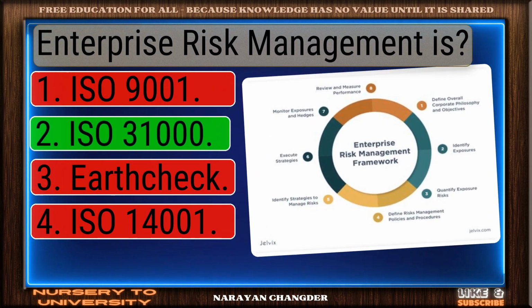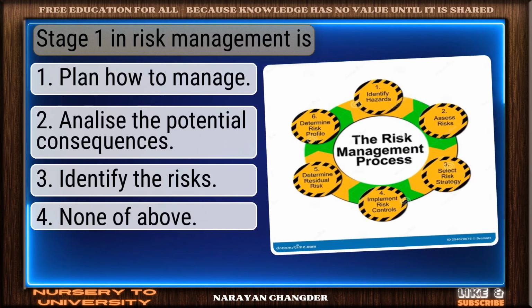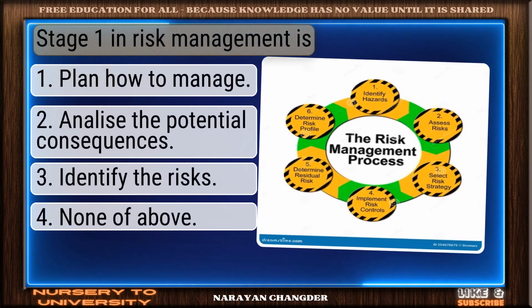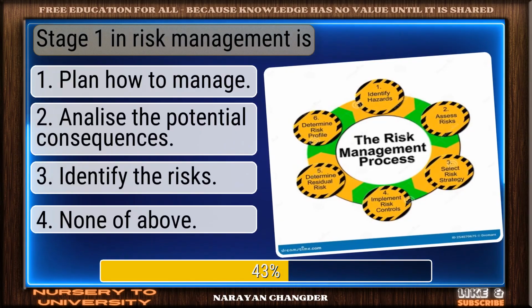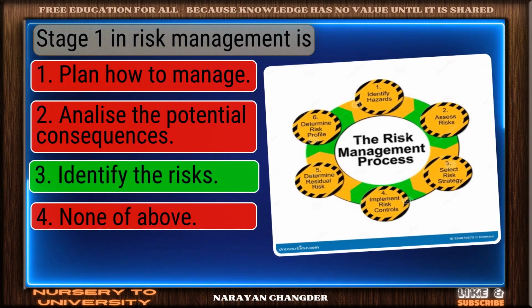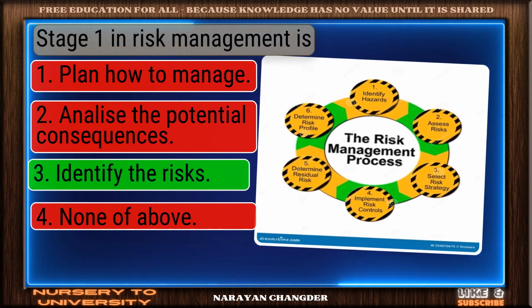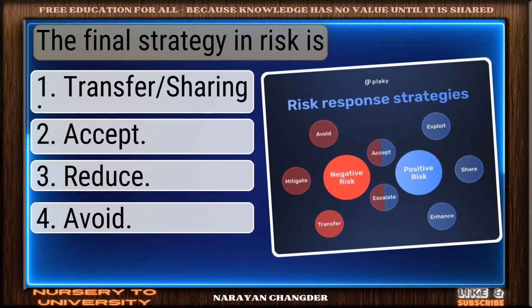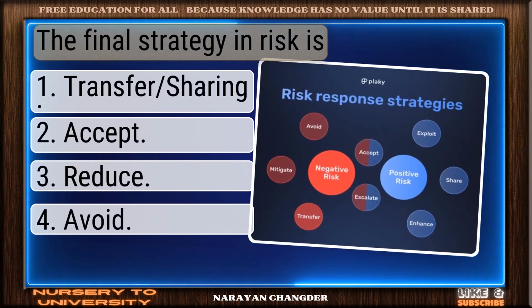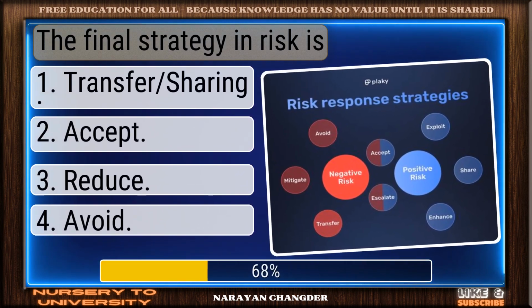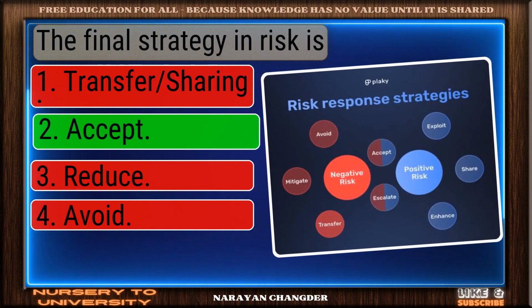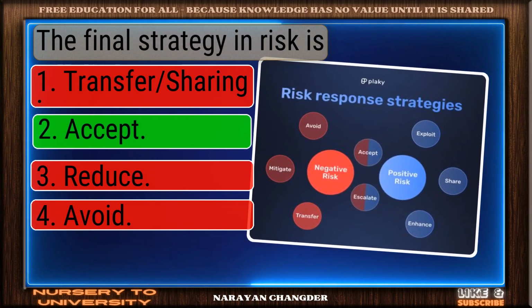Perfect. So 31000 is the correct choice. Question number 51. Stage 1 in risk management is? Smart move. Identify the risks is an accurate answer. Question number 52. The final strategy in risk is. Nicely done. Accept is a solid answer.